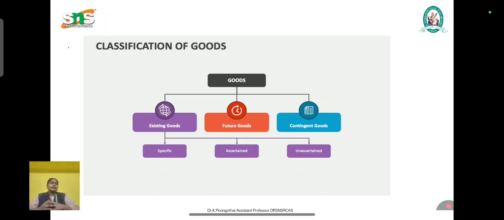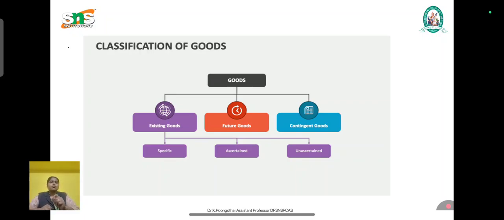Next, we can see the essential characteristics of goods. It is movable property, which must be capable of being moved. Next is transferable: ownership can be transferred. It must also be valuable, having a monetary value. Next is subject matter of the contract: it must form a part of the contract of sale. So those are the essential characteristics of goods.